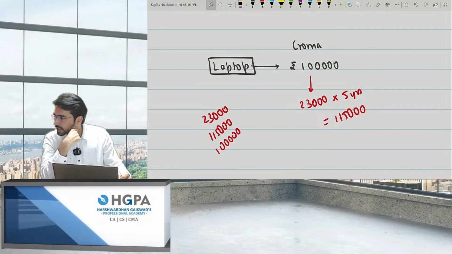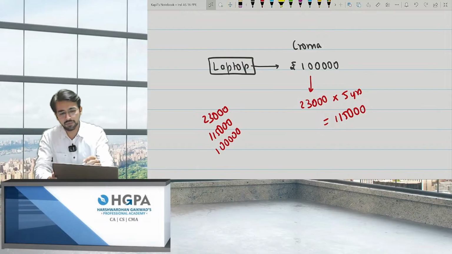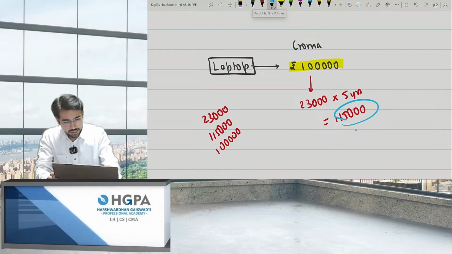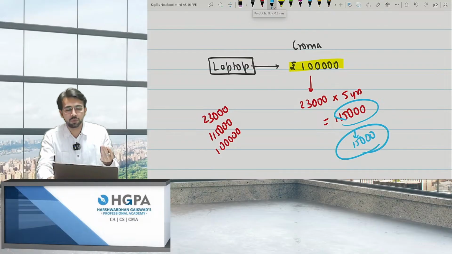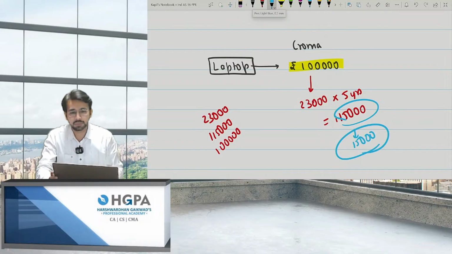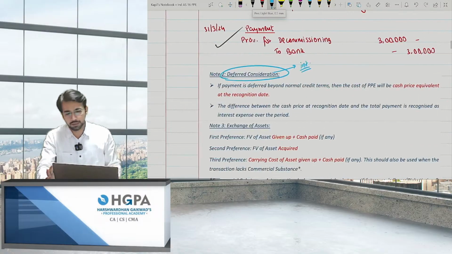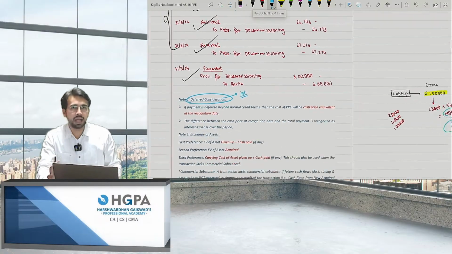Okay. Yes, Lokesh, Haripriya, yes, perfect. I should record the asset at 1 lakh only. That is, this 15,000 is known as the deferred consideration. Basically, it is as good as I'm taking a loan and I'm repaying it with interest, right? So this 15,000 will not be added to the laptop cost. This is nothing but to be expensed as and when paid. This is nothing but it should be transferred to P&L. Okay, so deferred consideration will not be added to the cost.